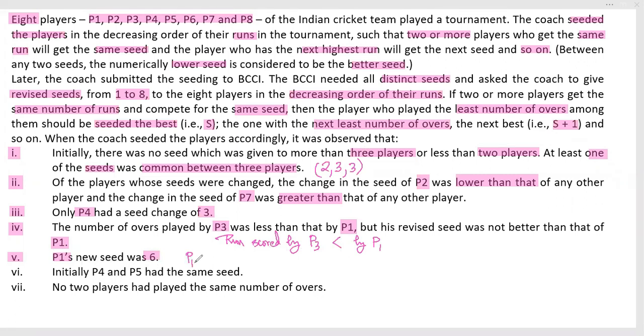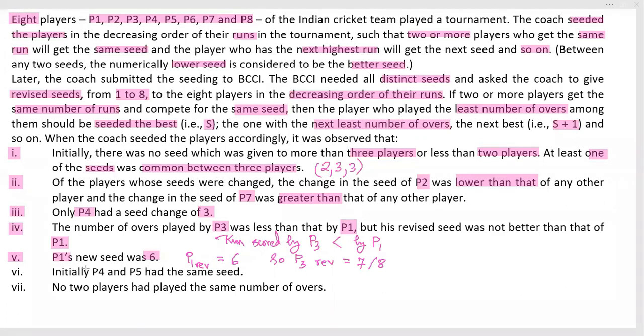P1 revised, REV. P1 REV is 6. So P3 REV, but his revised seed was not better than that of P1. So P3 revised will be equal to 7 or 8. That is the information of 4 and 5 taken together.